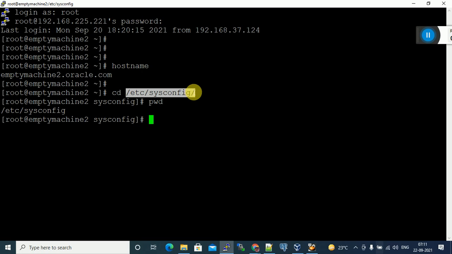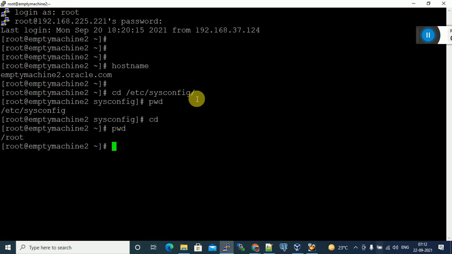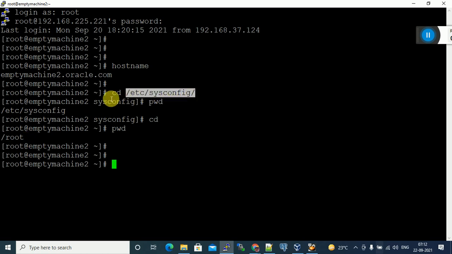We have to go to this location. This is the directory. How to change from one place to another place? Currently we are in this location. You can see currently we are logged in as a root user. This is the root home directory. Currently we are in the root place. From this directory to this directory, how to change? Using the cd command, change directory. I want to change from this directory to this directory.